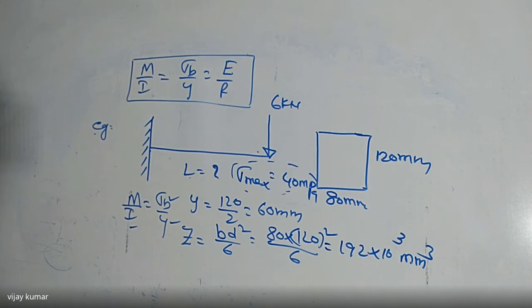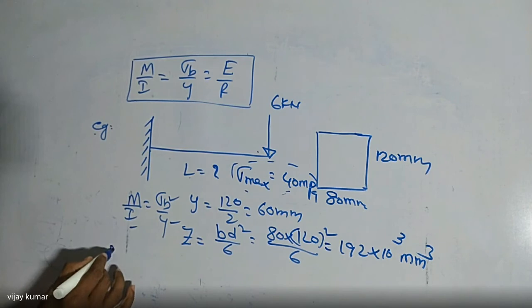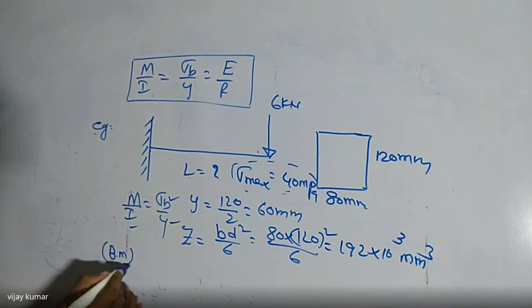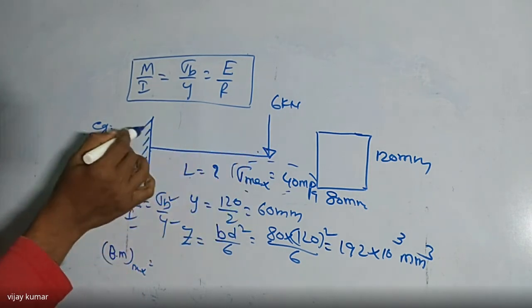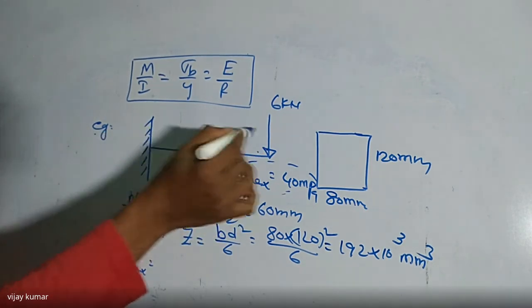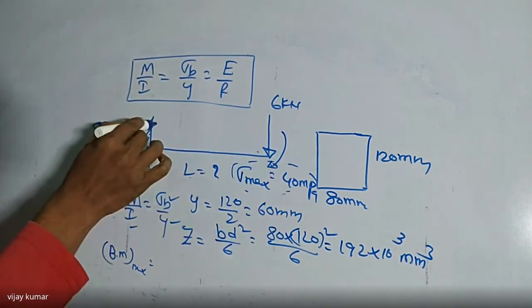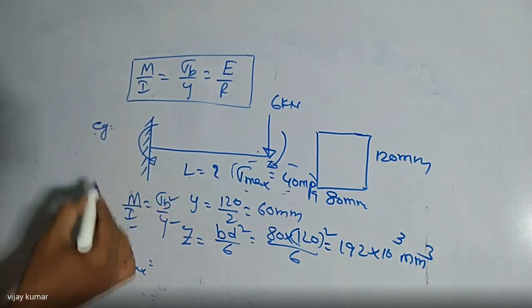So what is the maximum bending moment here? In the case of a cantilever beam, the maximum bending moment is always this force into this distance. So this is the moment in clockwise direction. This is the support which gives the moment in anti-clockwise direction.